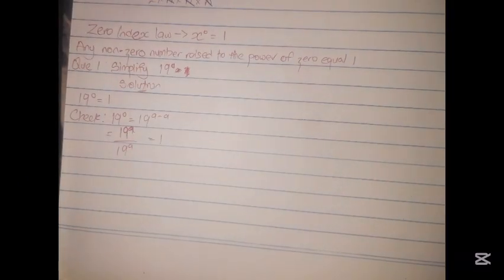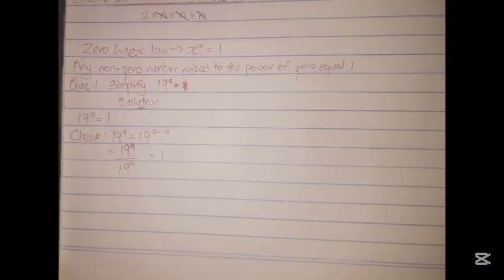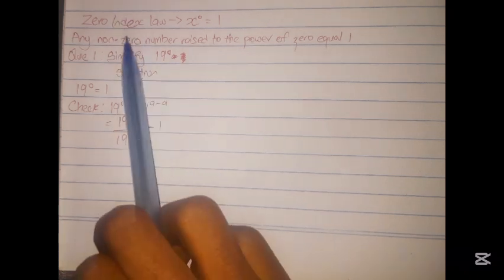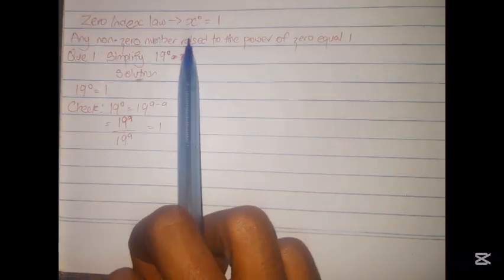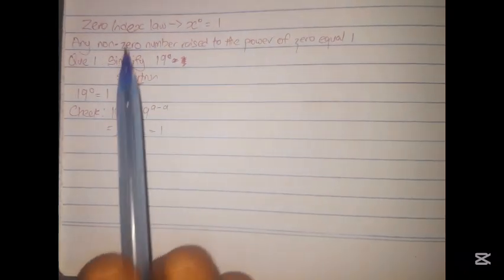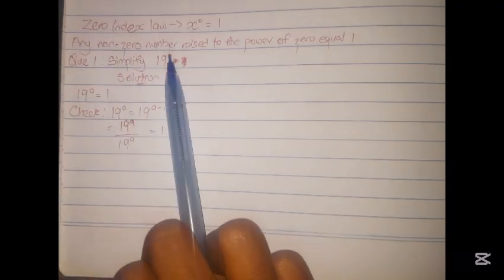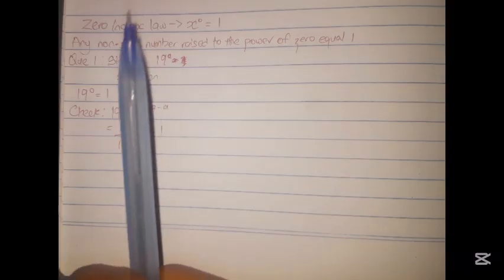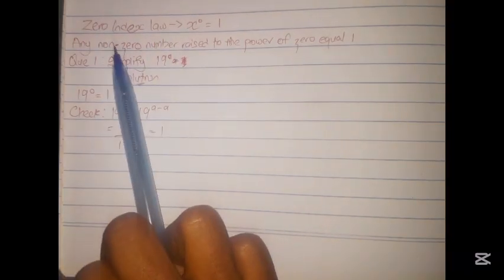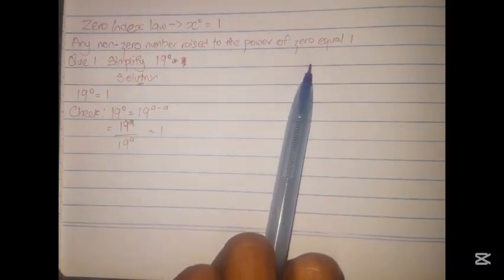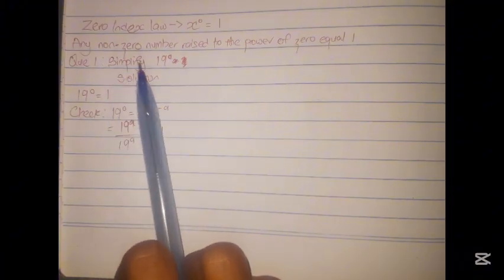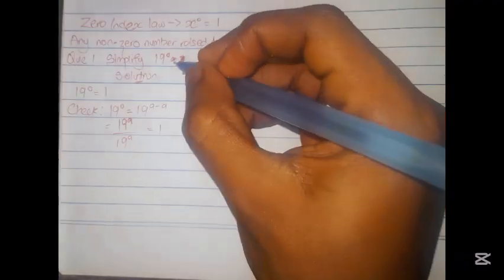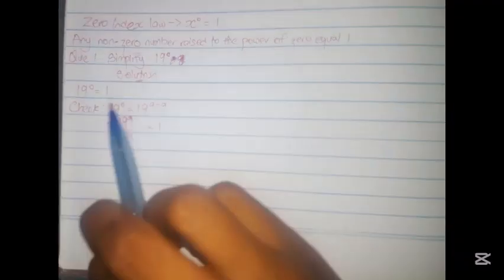We move on to the next law, which is the zero index law, which says x raised to power 0 is equal to 1, meaning any non-zero number raised to the power of 0 is equal to 1. Meaning for this formula to hold, it has to be a non-zero number raised to the power of 0. So the first question here, we have 19 raised to power 0. Sorry for the mistake here. This is 19 raised to power 0.